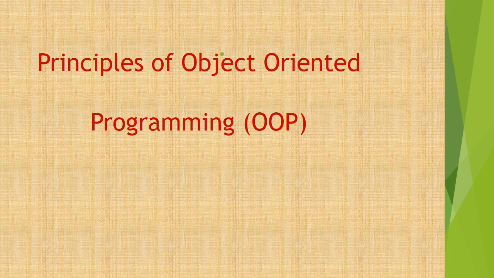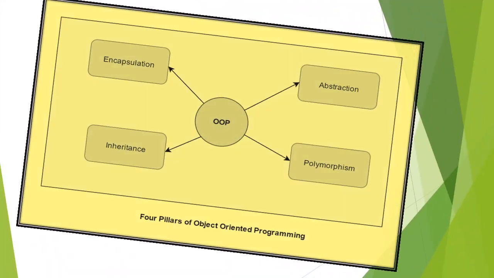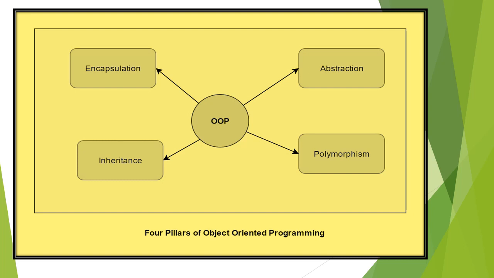Today, we will discuss the principles of object-oriented programming. There are four main principles of object-oriented programming: first, encapsulation; second, abstraction; third, polymorphism; and fourth, inheritance.